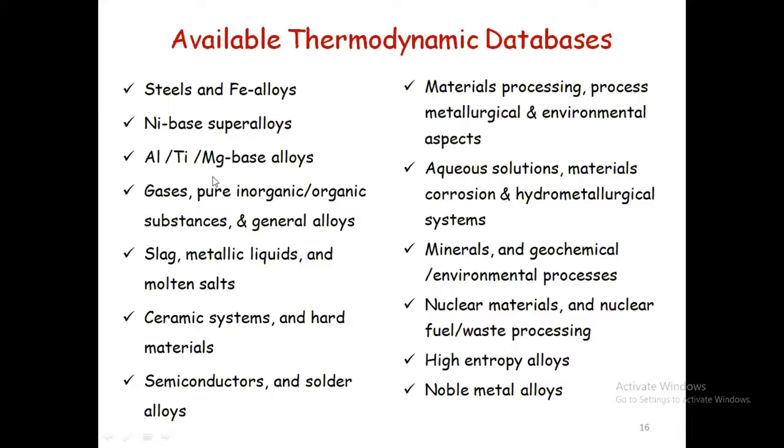So these are all the various databases available. If you look at steel, iron alloys, nickel-based superalloys, or if you are interested, we can look at semiconductors. That database is also available, and people are looking for nuclear materials. Okay, that is quite costly, because even the experimental information is quite difficult to get. Another one is the recently developed high entropy alloys. The first PhD on high entropy alloys came in 2009 or 10. But now the database is available. That is the advantage of these computational techniques.